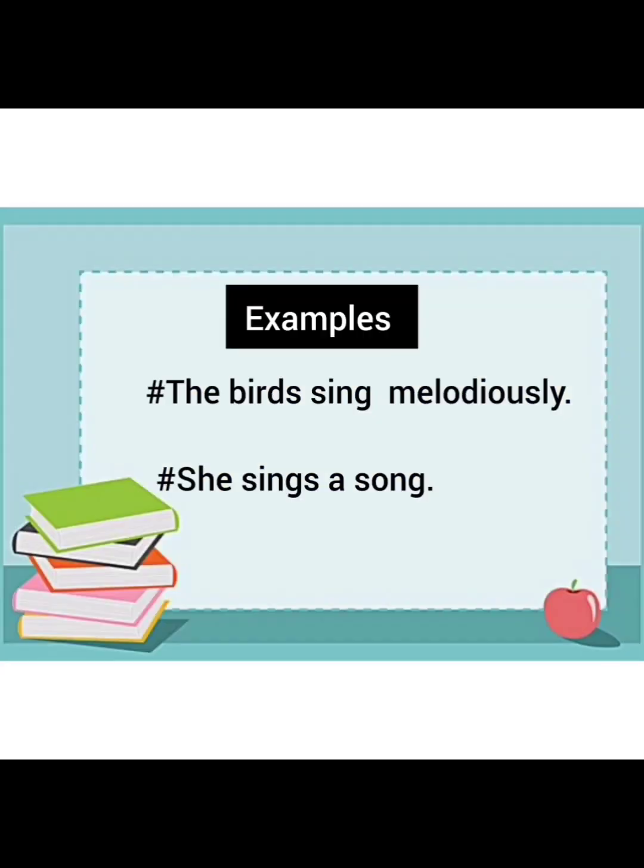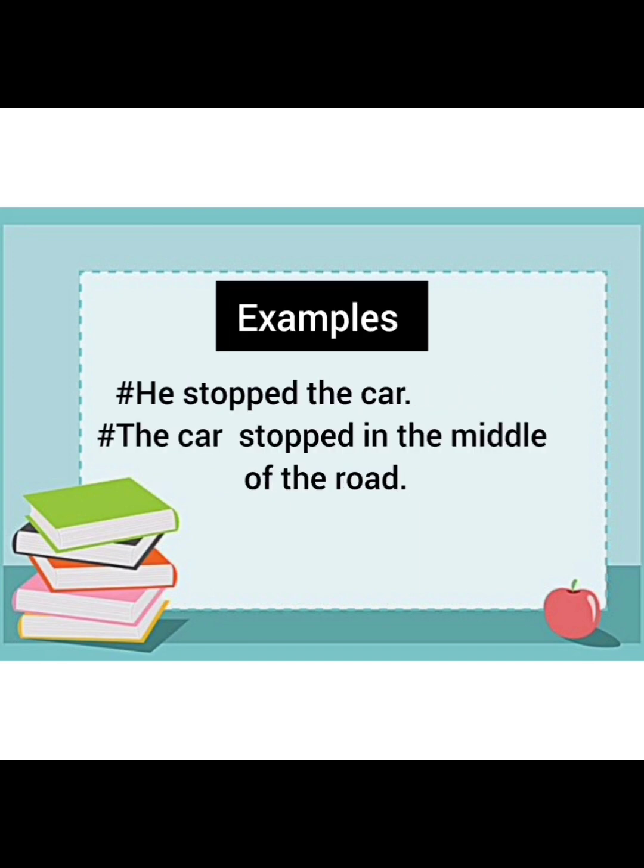The birds sing melodiously. Now, here, sing is an intransitive verb. She sings a song. An object is there, so it's a transitive verb. He stopped the car. Stop is transitive here because the object upon which the action is done is there after the verb. The car stopped in the middle of the road. So, in this case, it's intransitive because after the verb, we have a preposition and a direct object is not there.